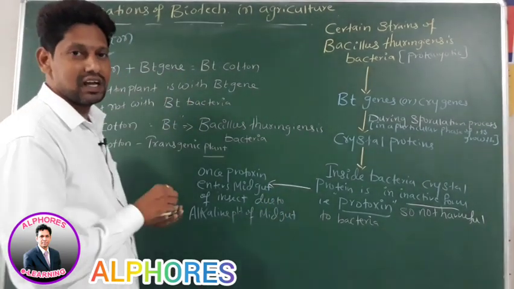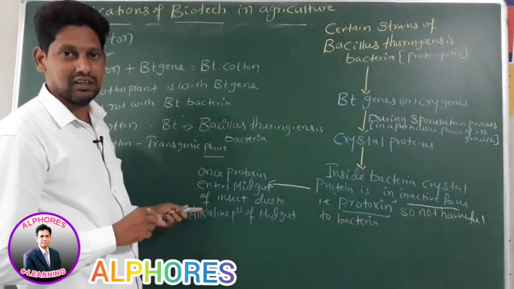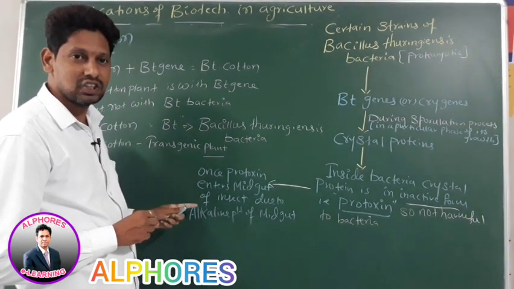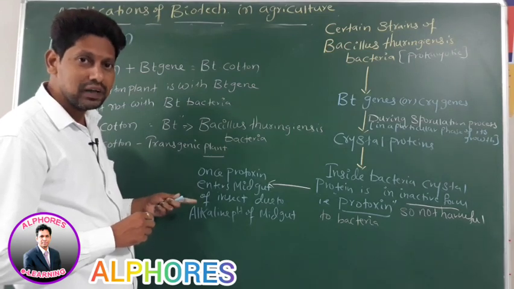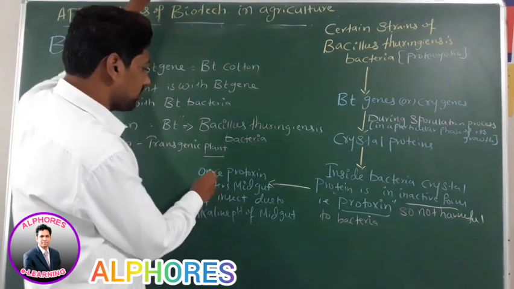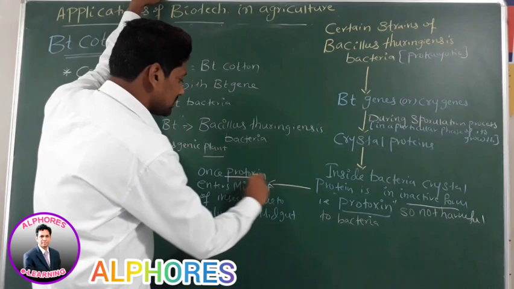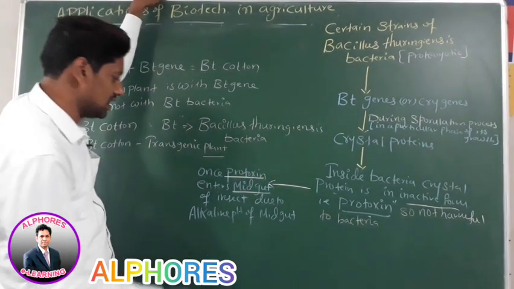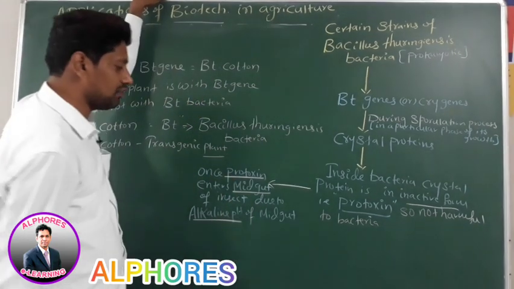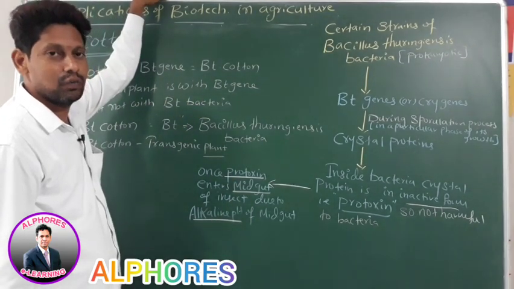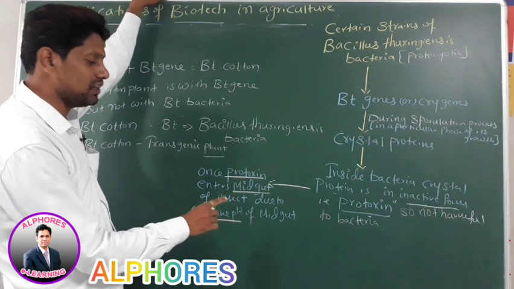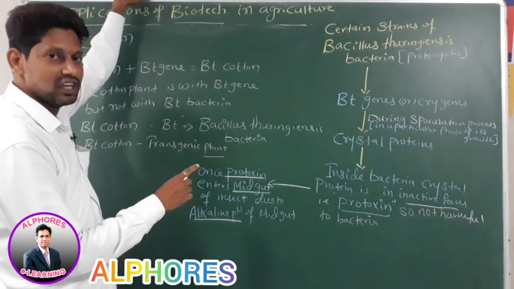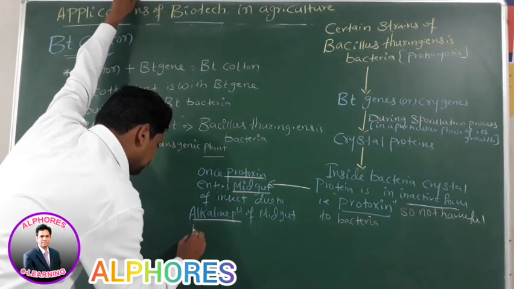Alkaline pH means acidic or basic? Basic. Basic means pH should be more than 7, right? Therefore, once protoxin enters the midgut of the insect, due to alkaline pH of the midgut, protoxin changes into toxin.